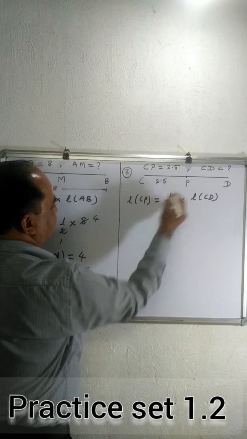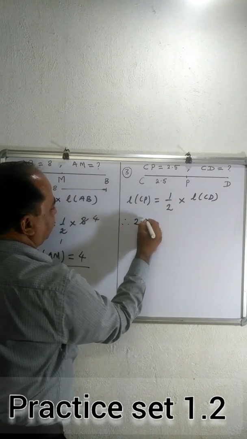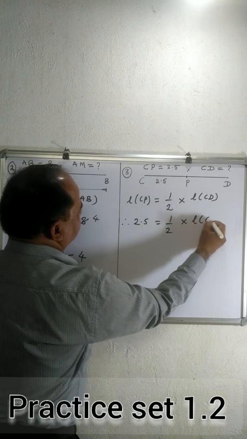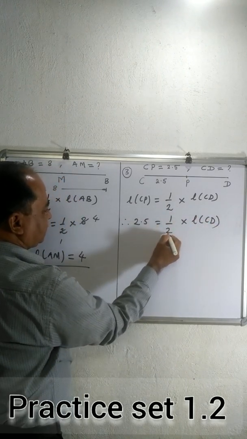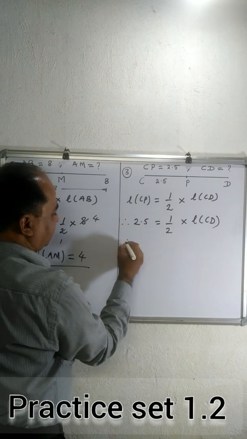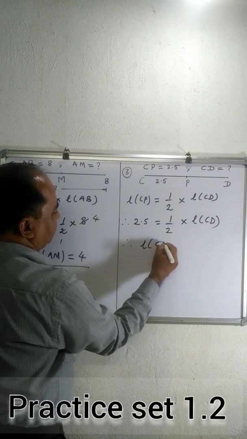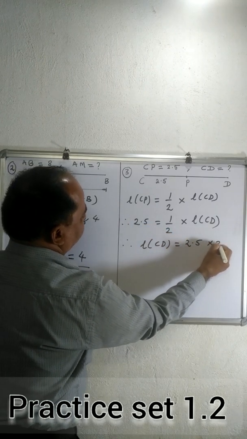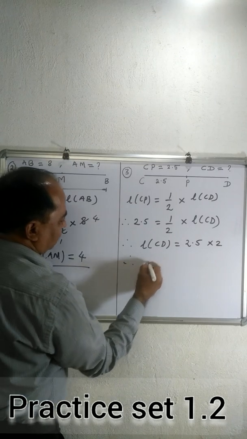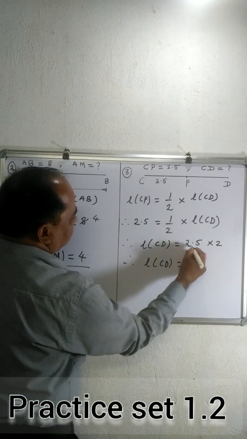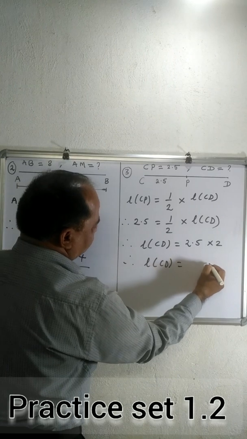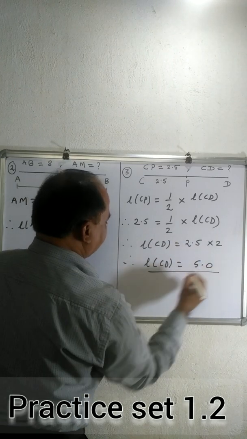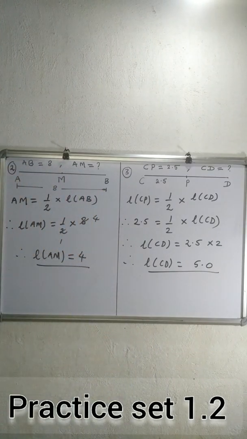So length CP is given, therefore 2.5 is equal to 1 upon 2 into length CD. Now this 2 will get multiplied with 2.5, therefore length CD is equal to 2.5 into 2. 2 fives are 10, carry 1, 2 twos are 4 and 1 is 5. So length CD is 5 units.